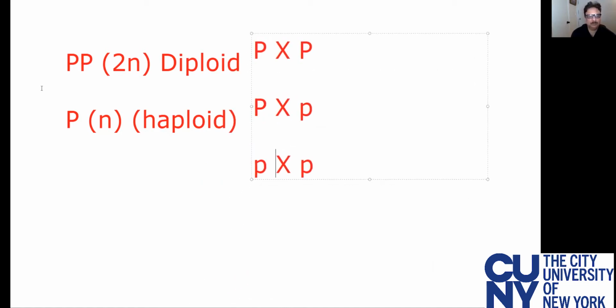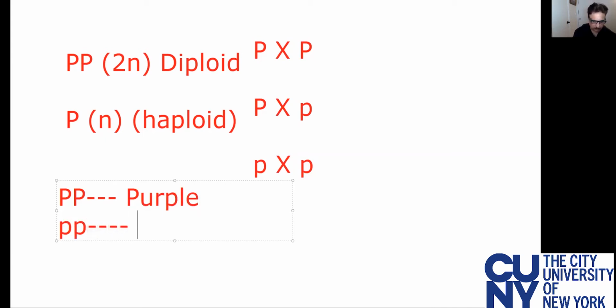Now, what is small p? Now, big P refers to diploid character, and refers to purple. And small p refers to white color, right? And we know that purple color is dominant.